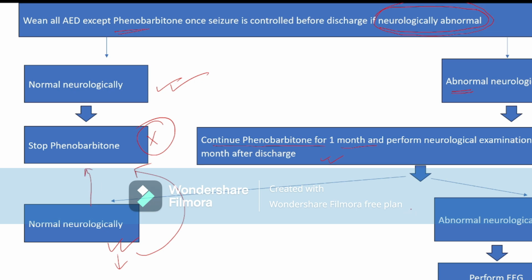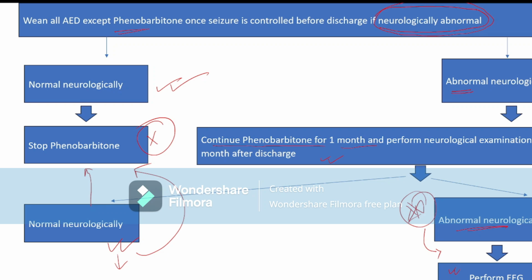If the neurological examination of the patient is abnormal, then we do an EEG. So EEG is only done after 1 month if the child is neurologically abnormal. But in my previous slide I have said that we have to do the EEG as early as possible after the convulsion. Then what is the role of that EEG? That EEG is only to diagnose the convulsion.